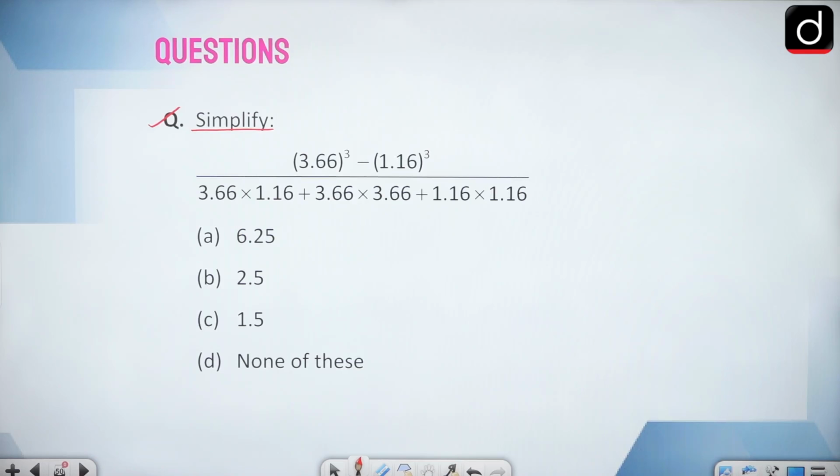The best thing is, if you observe this whole question, you will find only two numbers written: one is 3.66, another is 1.16.